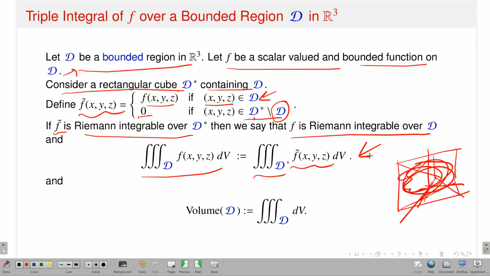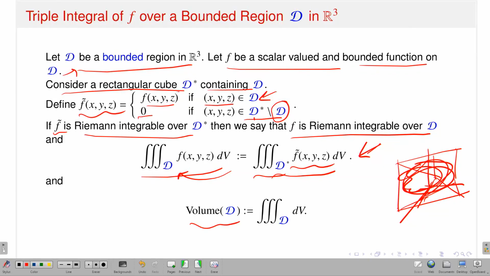The right hand side I have already defined: the integration over D star of f twiddle dV, because f is given, so f twiddle you know, and D star is the corresponding bounded rectangular cube which contains your domain D. So the right hand side is exactly equal to the triple integral of your function f over the bounded domain D.